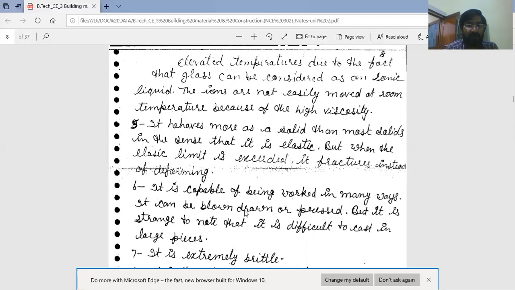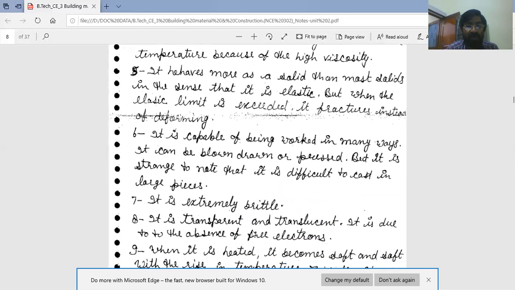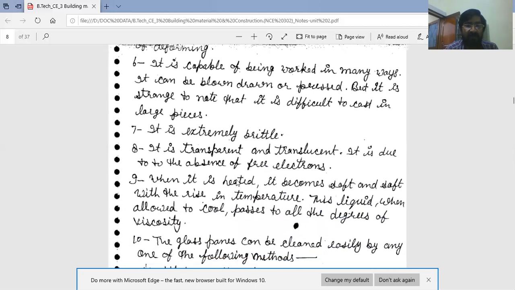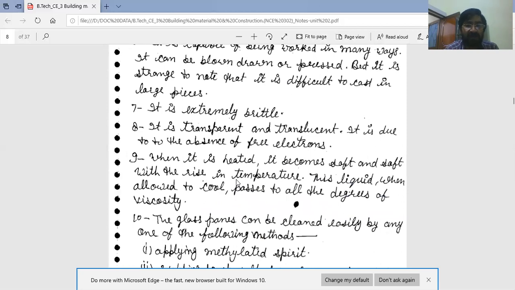Sixth, it is capable of being worked in many ways. It can be blown, drawn, or pressed. The articles are prepared from glass in these three ways: blown, drawn, or pressed. But it is strange to note that it is difficult to cast in large pieces. We can't cast glass. It is extremely brittle.